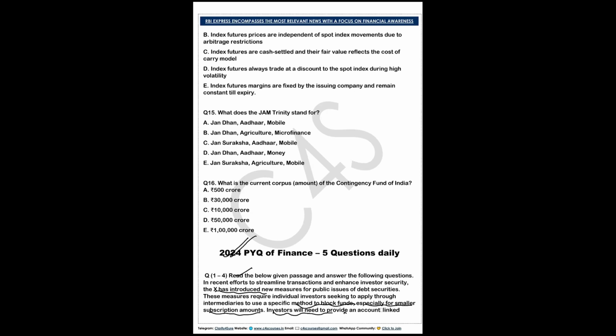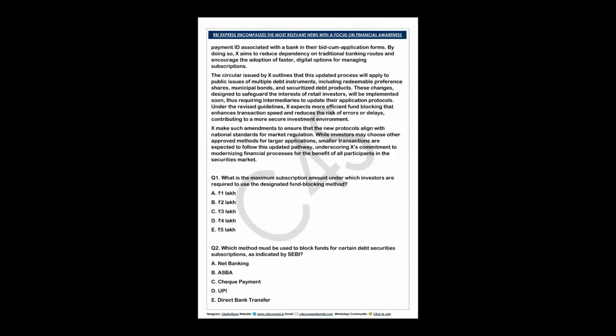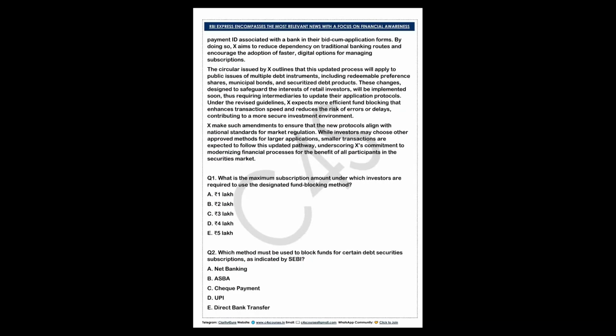Investors will need to provide an account linked to the payment ID, associated with a bank, in their bid cum application forms. By doing so, X aims to reduce dependency on traditional banking routes and encourage the adoption of faster digital options for managing the subscription.